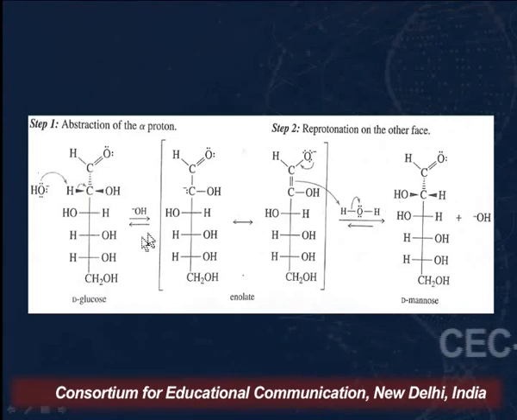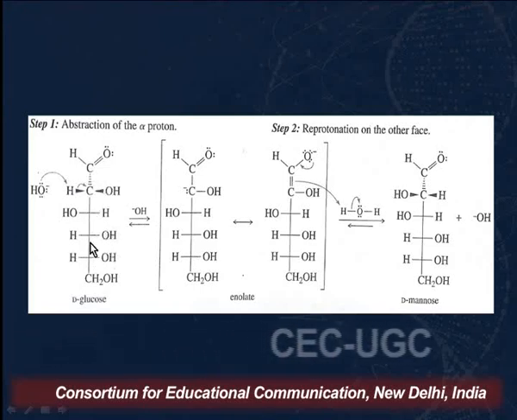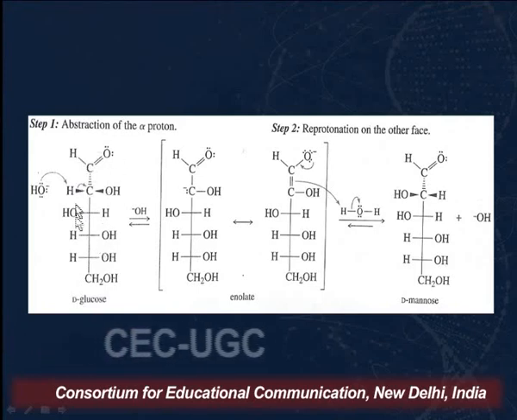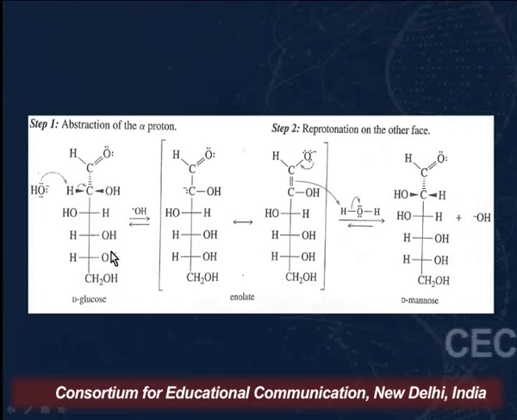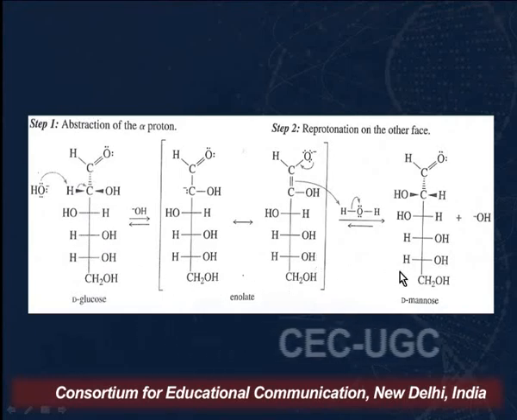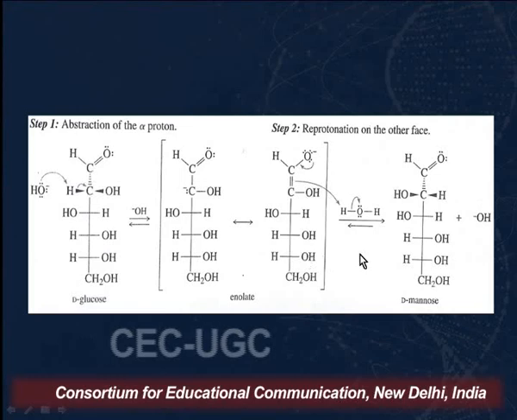Then again, I would like to clarify one more term. Why are we calling this D? Because at the highest numbered asymmetric carbon, 1, 2, 3, 4, these 4 carbons are asymmetric because they are attached to 4 different groups. So in this asymmetric carbon, the OH is on the right hand side, and similarly in case of mannose also, the OH is on the right hand side, so we call it D-mannose, and they are epimers.